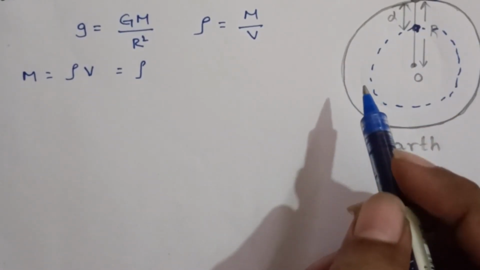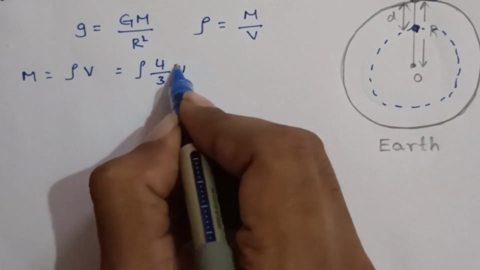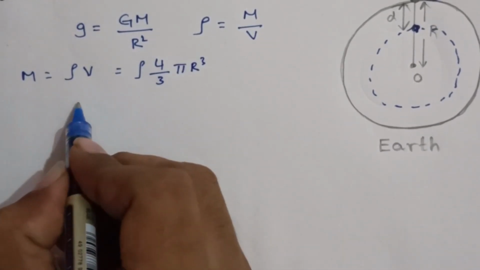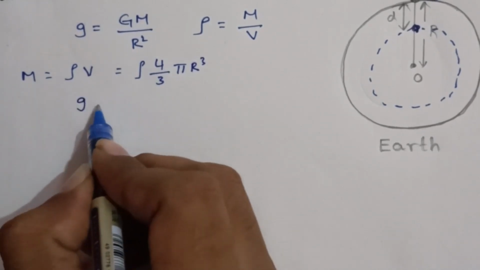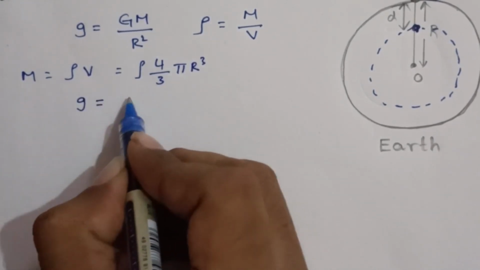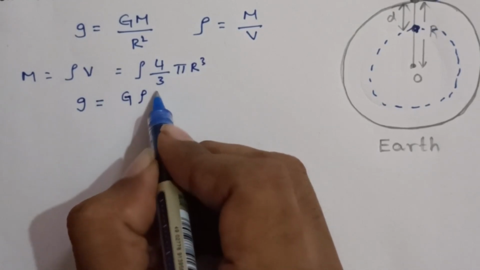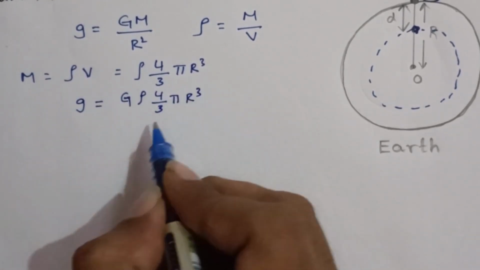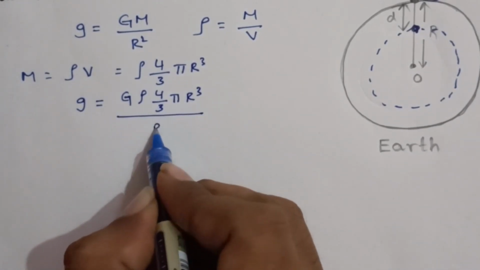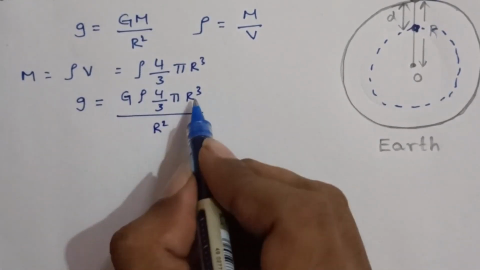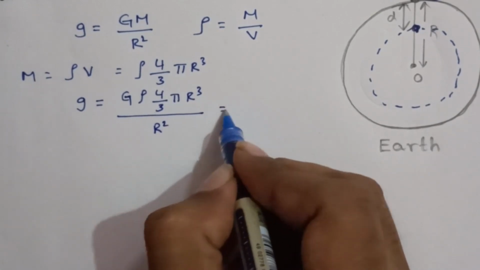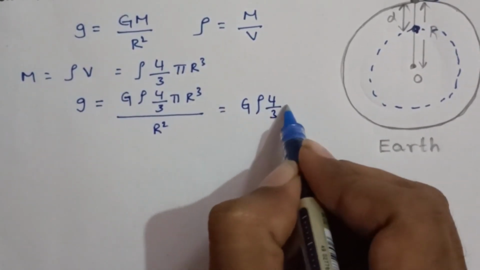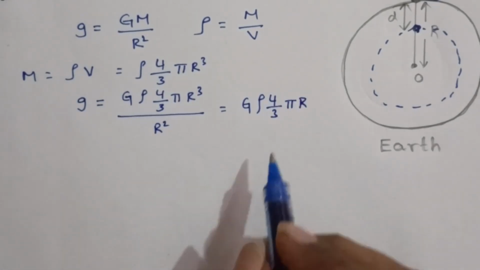What is the formula for volume? 4/3 pi r cube. So g value on the surface of earth can be replaced with g equal to G into density into 4/3 pi r cube divided by r square. In r cube and r square, one r gets cancelled, then it becomes g equal to G rho 4/3 pi r, g on the surface of earth.